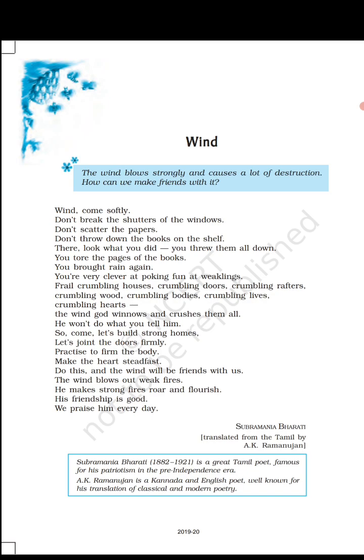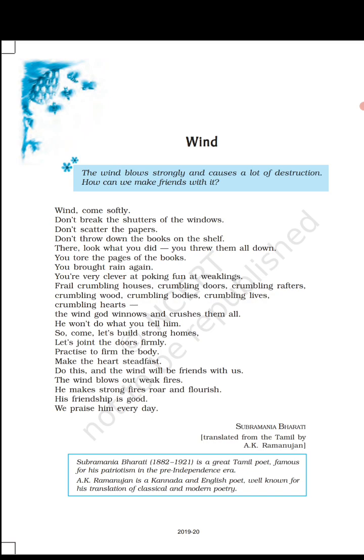So here, during the initial part, the poet is telling the wind to come like a small child. But in the later part, he compares the wind to a youth, full of violence and energy. Crumbling is used a few times to lay emphasis on the fact that everything breaks and gets damaged when the wind comes.